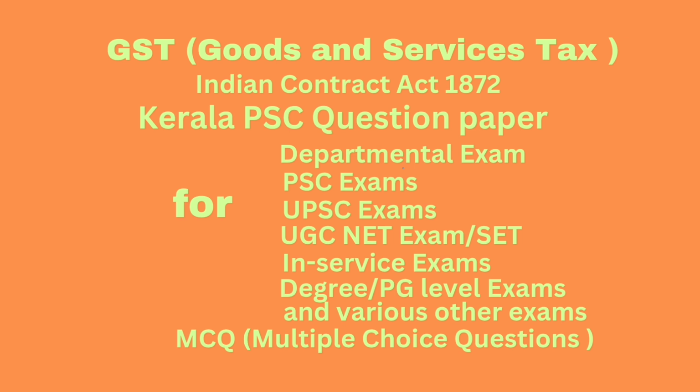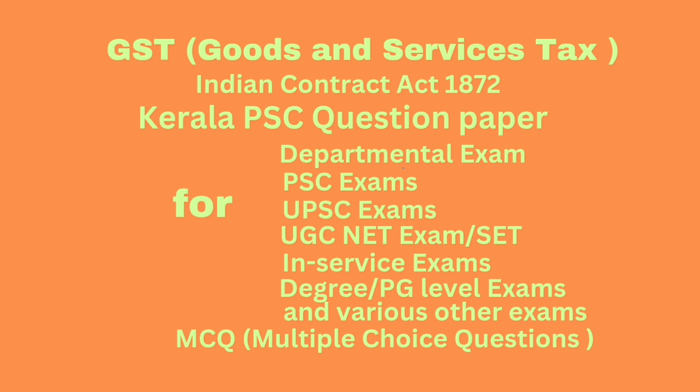Question number 57. Where both the parties to an agreement are under mistake as to matter of fact essential to the agreement there is, answer, bilateral mistake. Question number 58. When in a contract only one of the parties is at mistake, it is called as dash, answer, unilateral mistake.